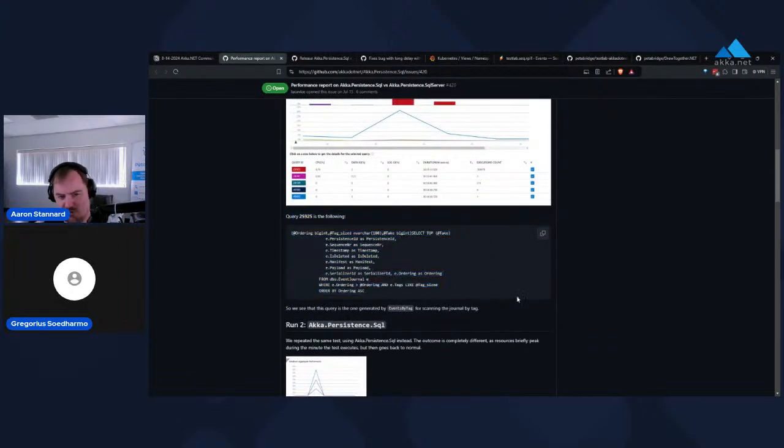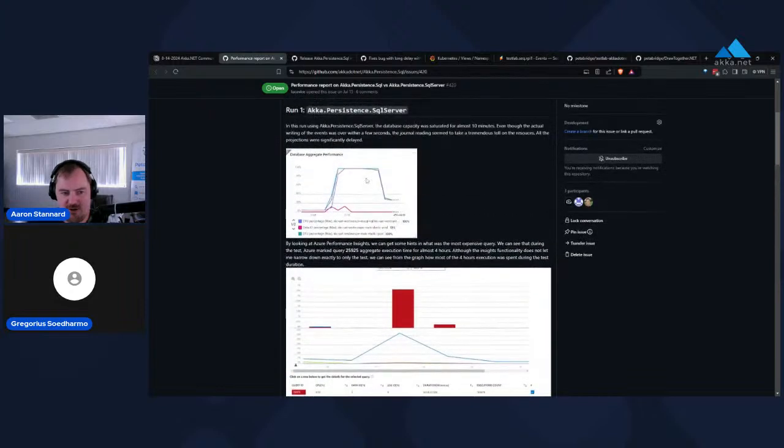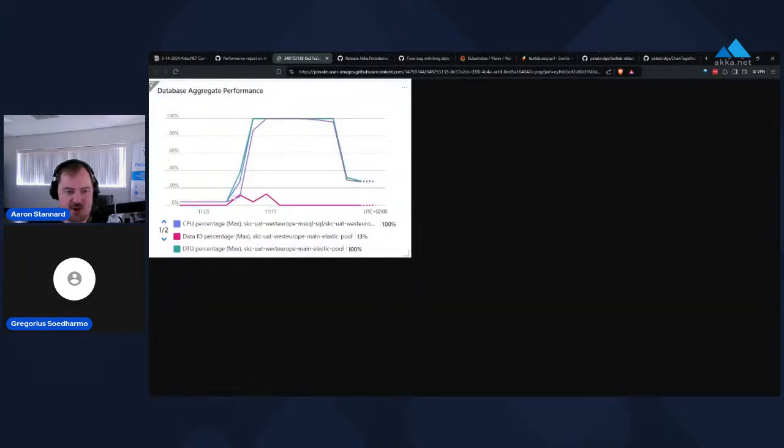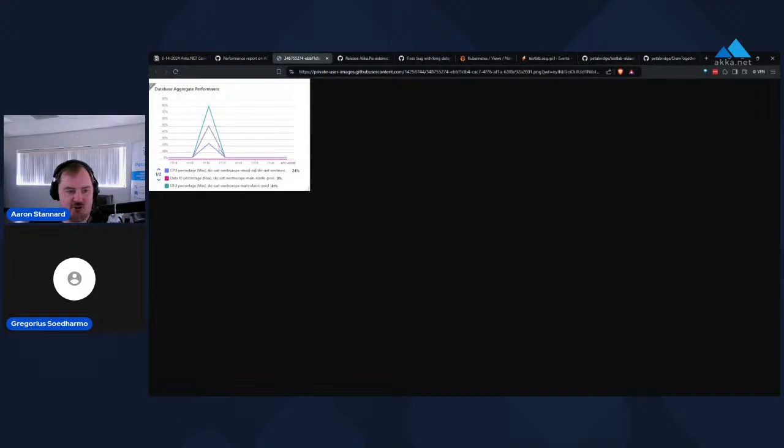And Luca went ahead and provided the query plan that ended up getting executed from the old plugin. If I take a look at the aggregate performance graph here, you can see that we're running at 100% utilization for about 20 minutes roughly. If we take a look at using Akka.Persistence.Sql instead, this is the exact same workload. The only thing that's different is the Akka.Persistence plugin. The entire test concluded in 42 seconds instead of 42 hours of cumulative execution time. You can see here there's a spike in resource utilization, and it disappears pretty quickly.